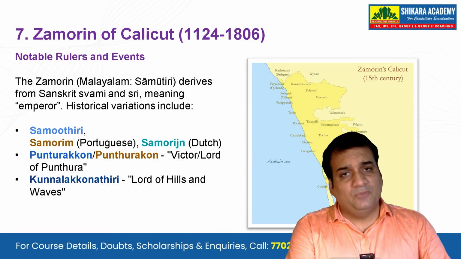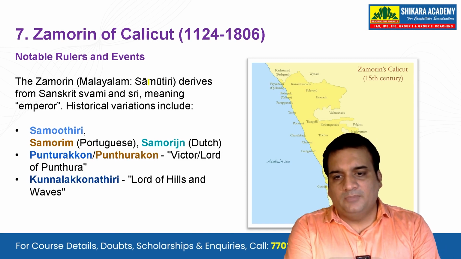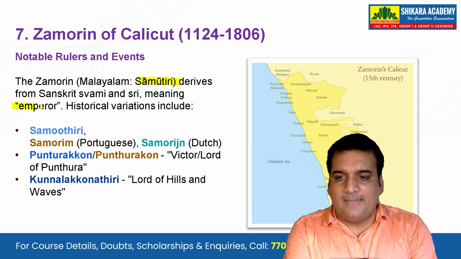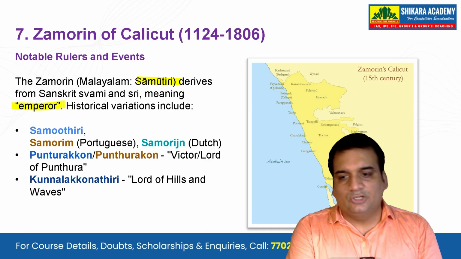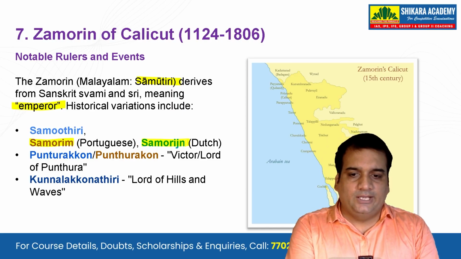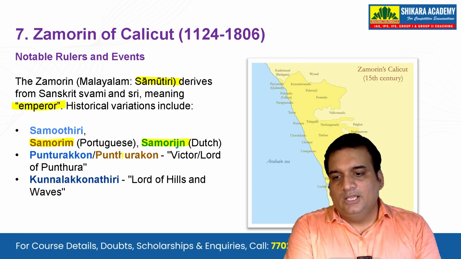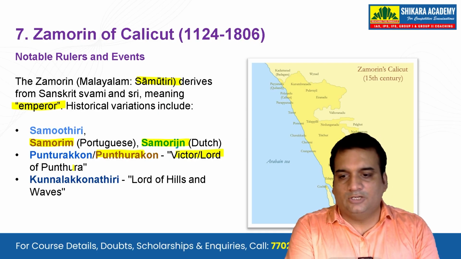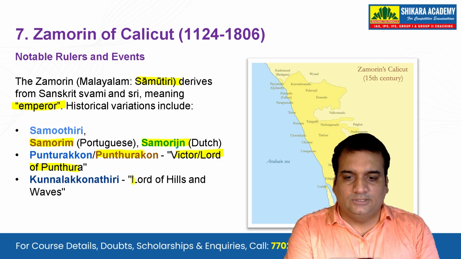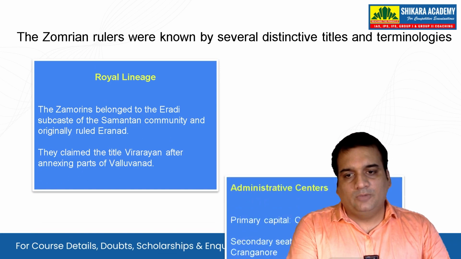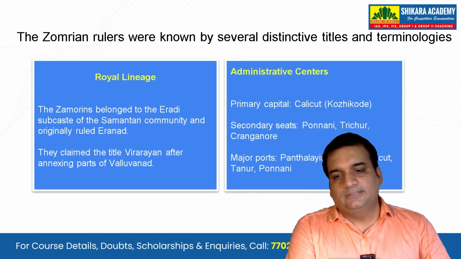Now let's see the Zamorin of Calicut. The Zamorin, Malayalam Samutiri, derives from Sanskrit Swami and Sri, meaning emperor. Historical variations include Samutiri or Samorim, which the Portuguese started to say as Samorin, and in Dutch as well. We also see the Puntarakon or Puntharakon, that is the victor or lord of Punthara. And then we will also see Kunnalakon Nathiri, that is the lord of hills and the waves. That's for the Zamorins. The Zamorins had several distinctive titles and terminologies also.